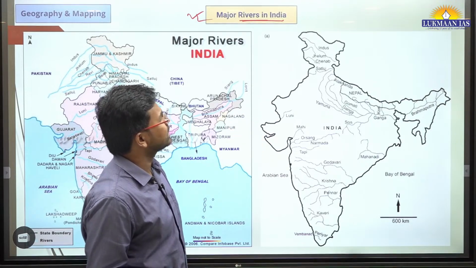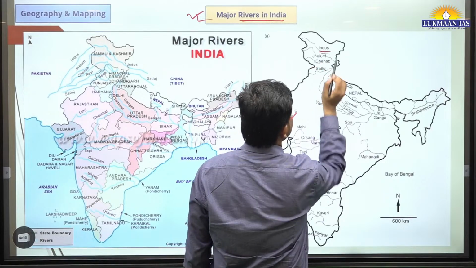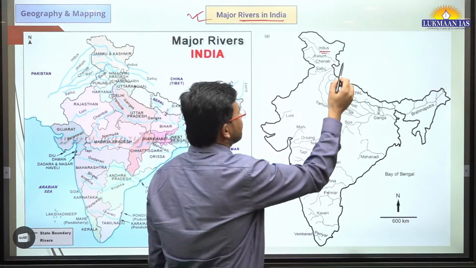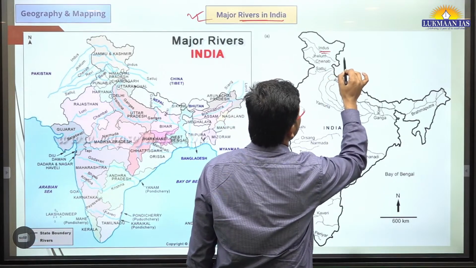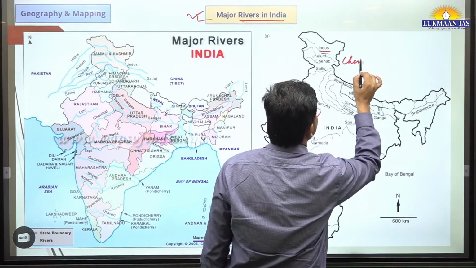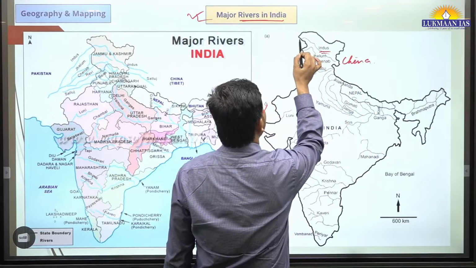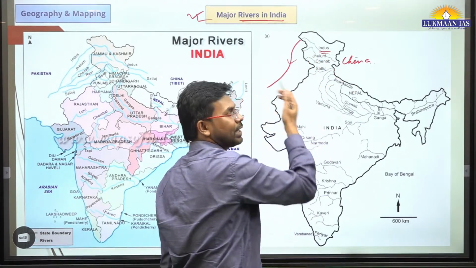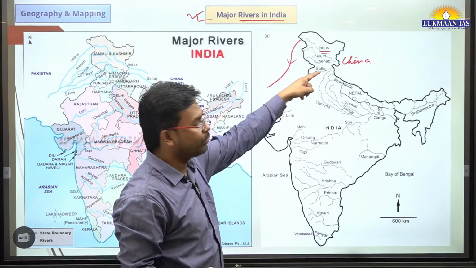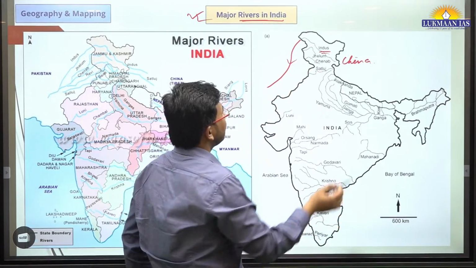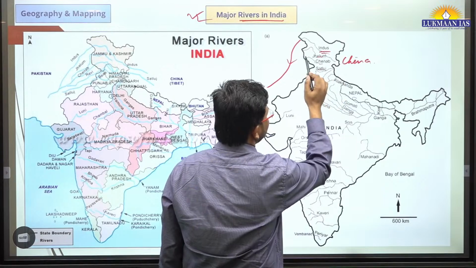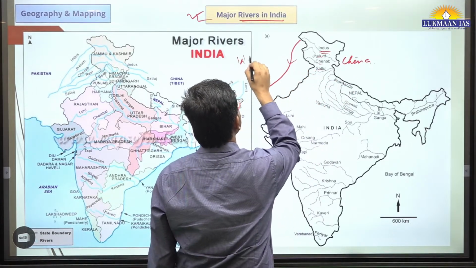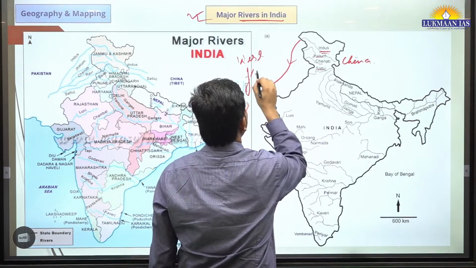So one of the river systems is known as the Indus river system. The Indus river system originates somewhere near China. It's one of the longest river systems. It originates over here and flows through India to Pakistan as well. Then we have Jhelum, Chenab, Satluj, like that. So these rivers are known as west flowing rivers.